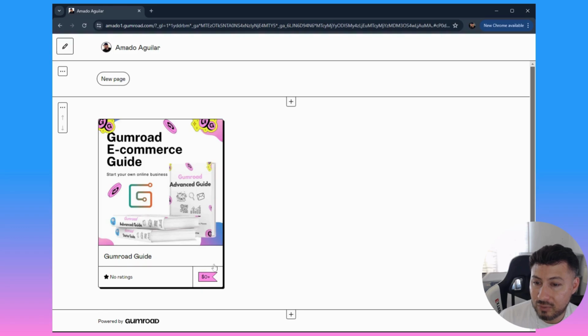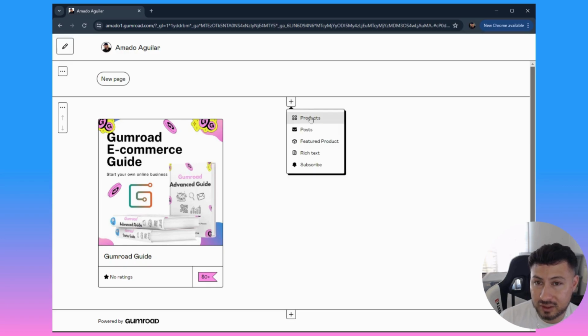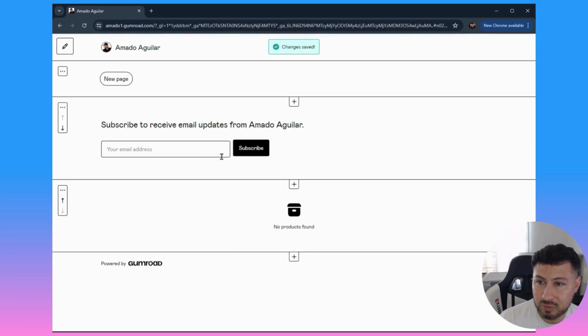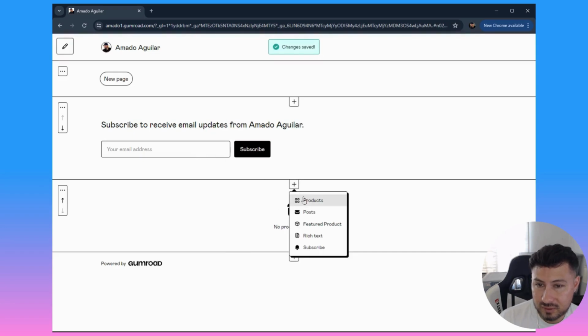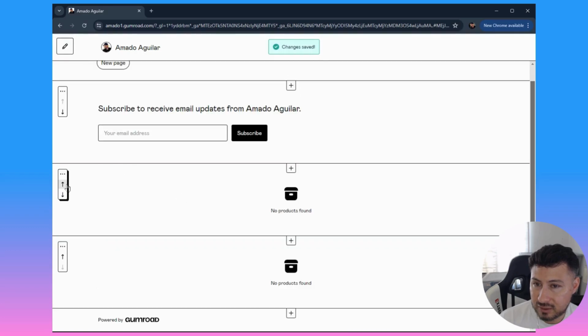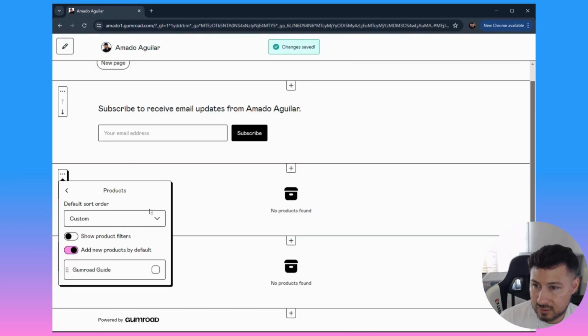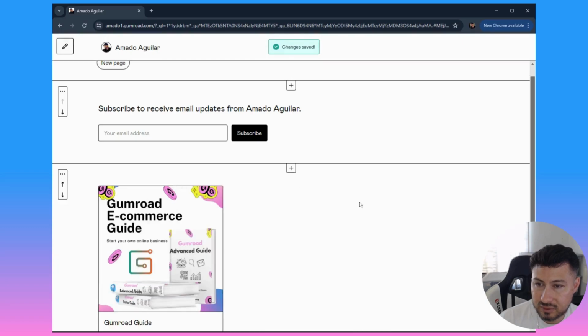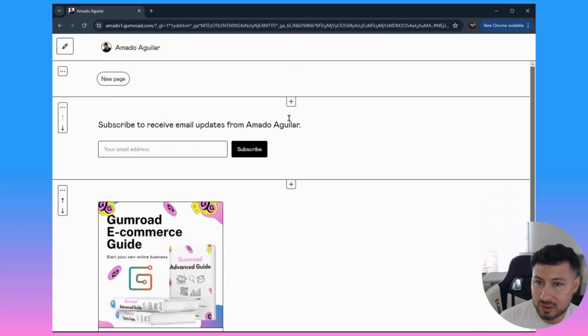But now we could see our product page. If we wanted to, we could add some more sections. So you could add another additional product page section, a blog post section, featured products, rich text, subscribe. So we'll add a subscribe section for people that want to subscribe. Let's put that product back on there. There we go. And if you wanted to put this on the bottom, we could just move this down.